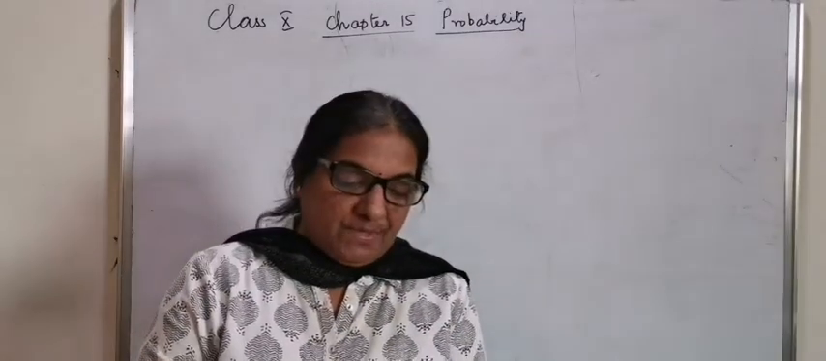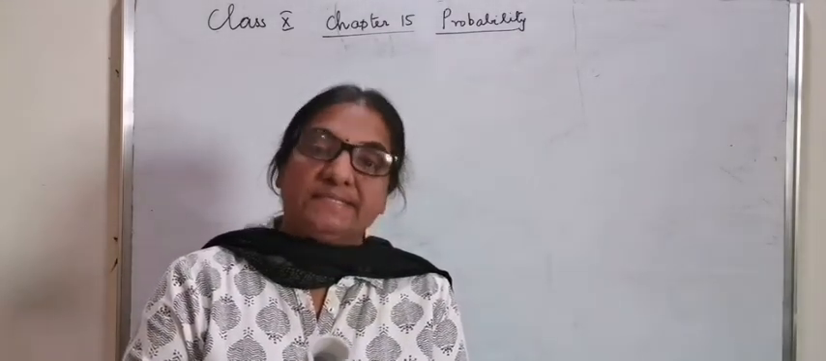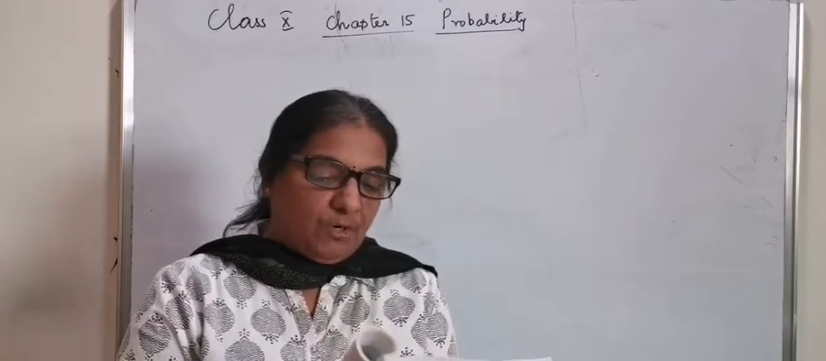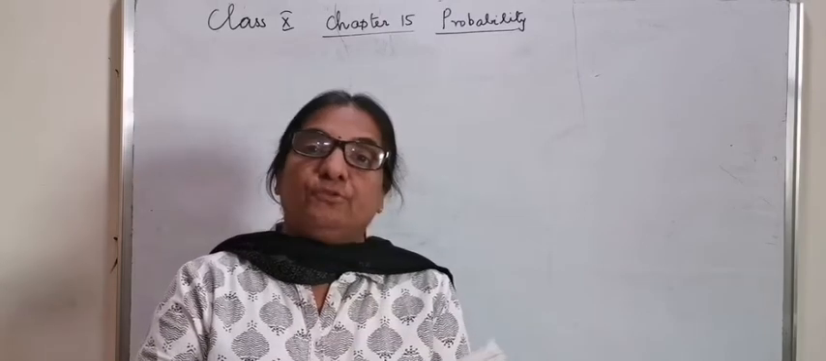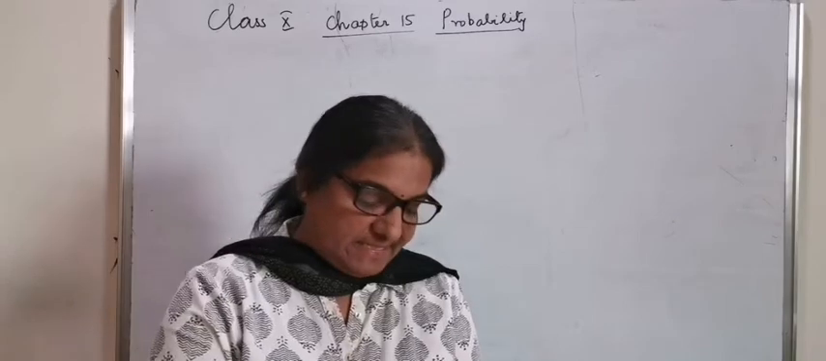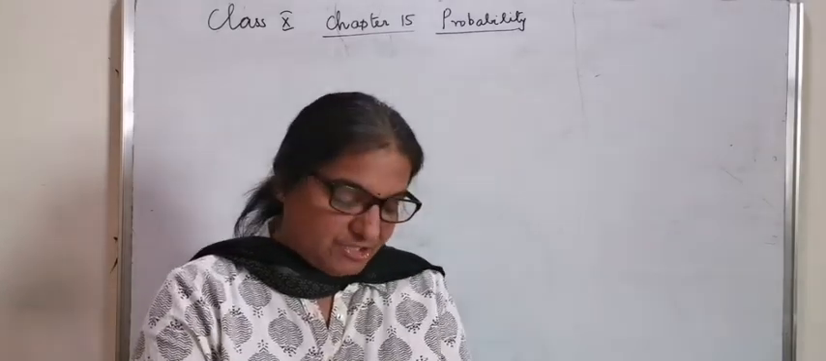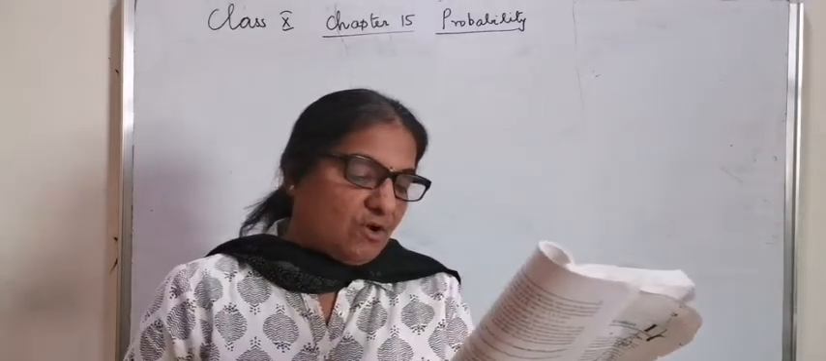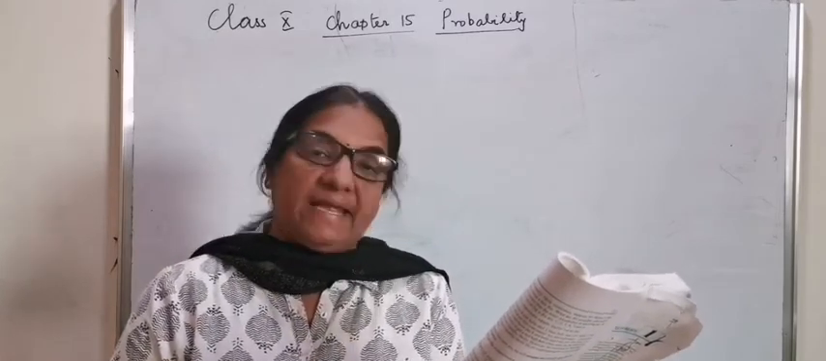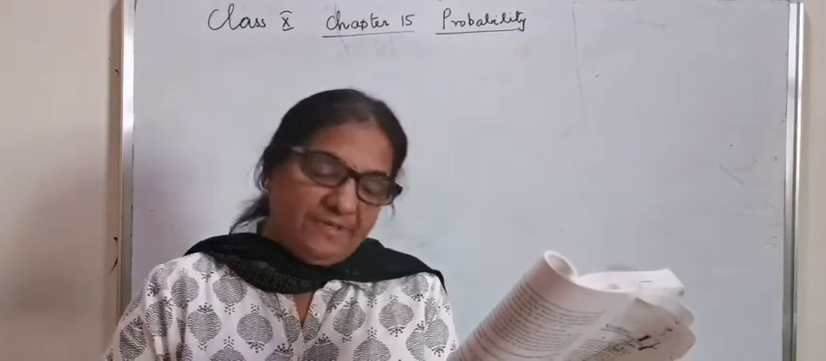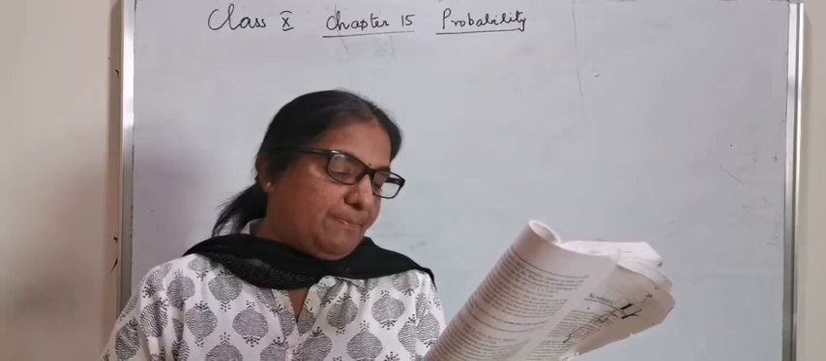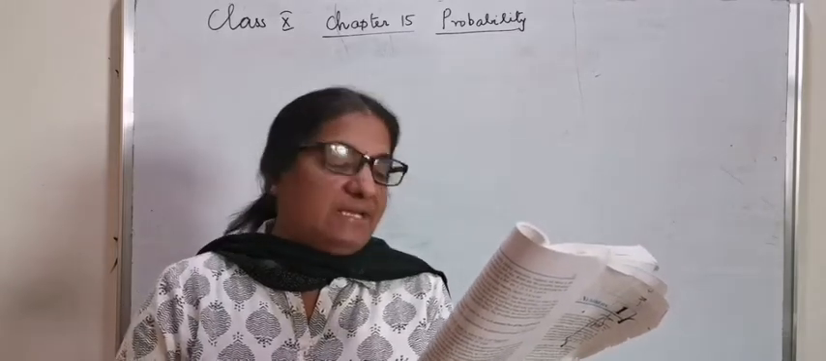Question number 3. Why is tossing a coin considered to be a fair way of deciding which team should get the ball at the beginning of a football game? You can just refer page number 296. Very clearly the answer is mentioned there. Since the coin can land only in 2 possible ways, either the head or tail up, we dismiss the possibility of its landing on its edge, which may be possible, for example, if it falls on sand.